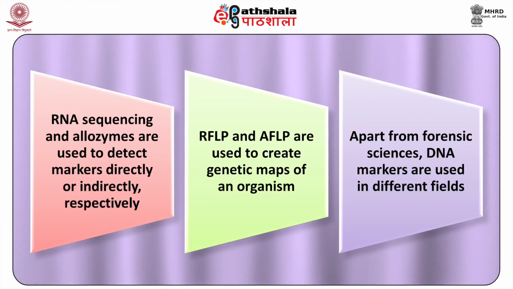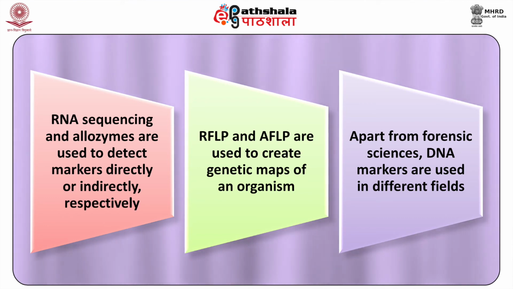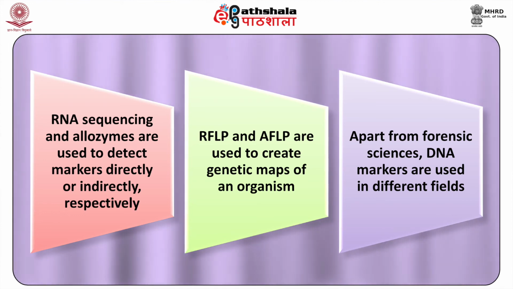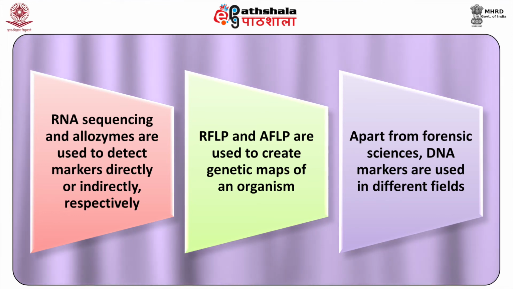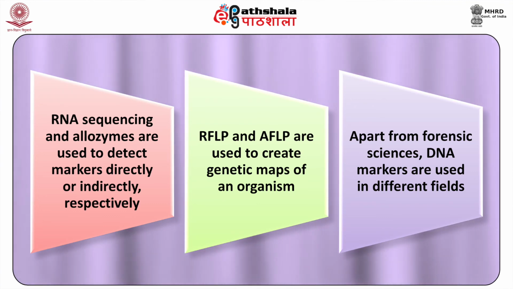The main property of DNA marker is that they should be easily identified and should be highly polymorphic for a specific locus, as homozygotes does not give any information. RNA sequencing and allozyme are used to detect marker directly or indirectly respectively. RFLP and amplified fragment length polymorphism are used to create genetic map of an organism.